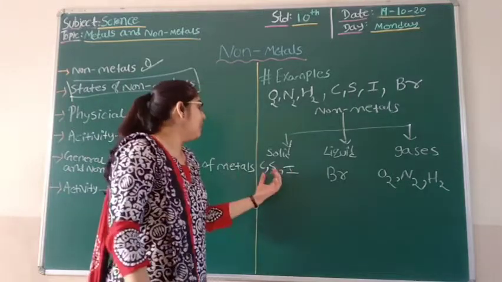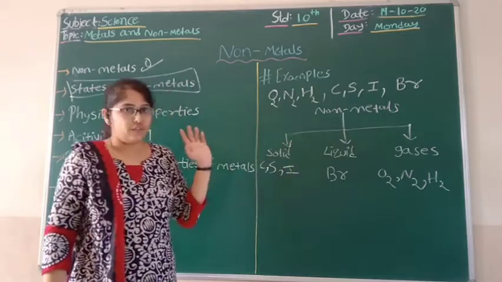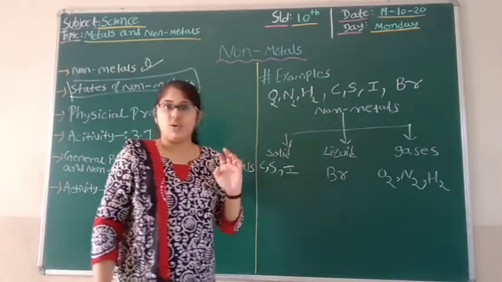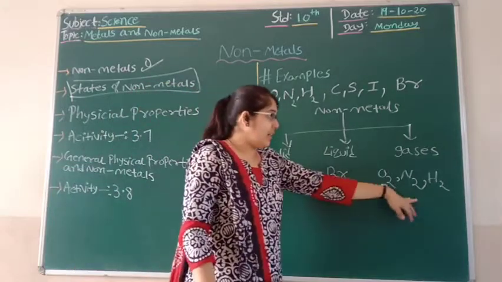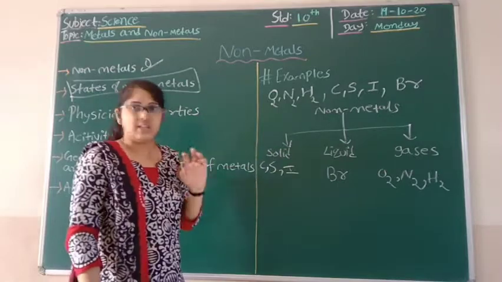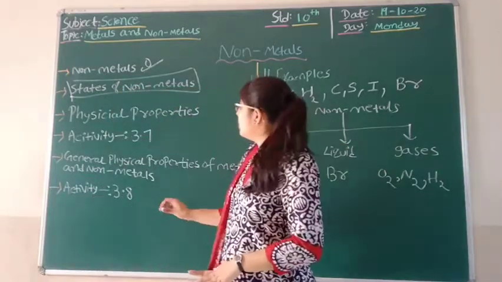Carbon, sulfur and iodine are solid elements of non-metals. In the liquid state, bromine is a non-metal, and then oxygen, nitrogen and hydrogen are the gaseous elements of non-metals. So this was all about the states of non-metals.